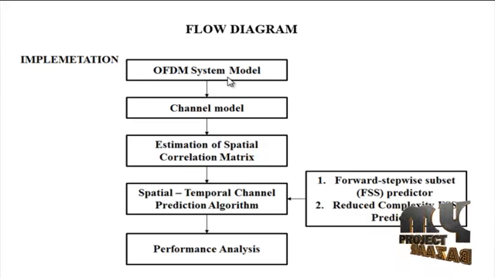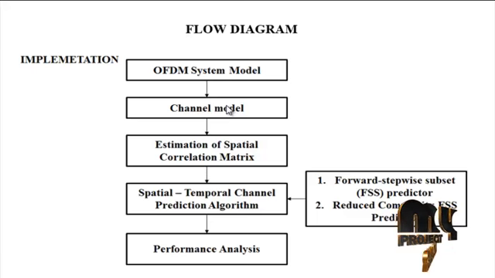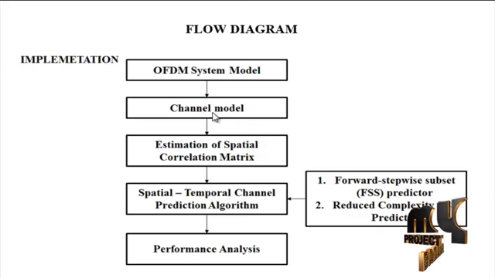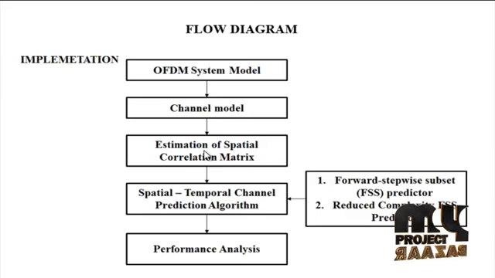At the receiver, the CP is removed and the FFT process is applied. The CP is greater than the maximum delay spread of the channel. The time and frequency synchronization is perfect. The received symbol at the nth receive antenna can be represented, and the impulse response of the wireless channel can be represented. Least square channel estimation is performed at the pilot location using the received symbol. Then the spatial correlation matrix is estimated.